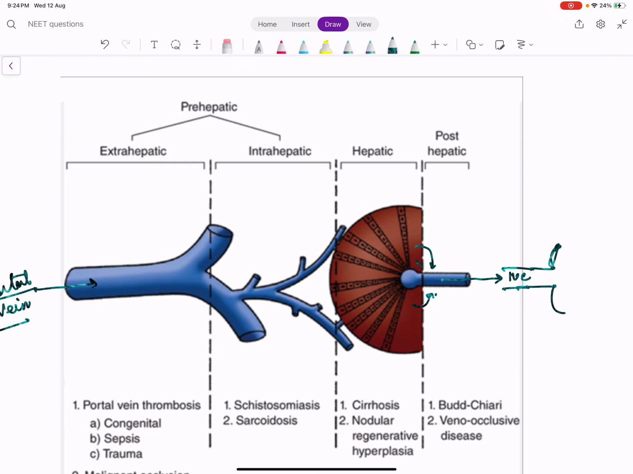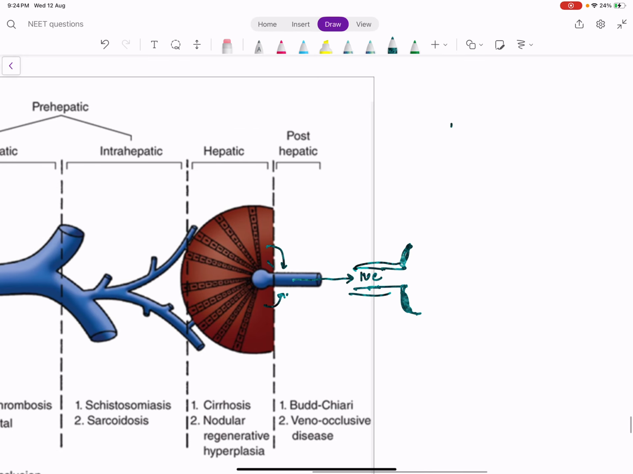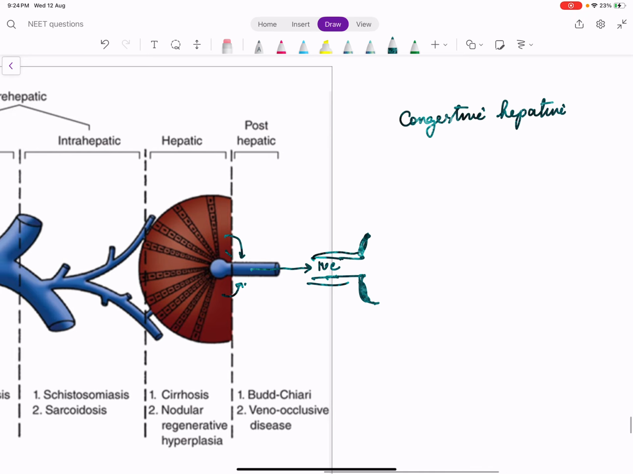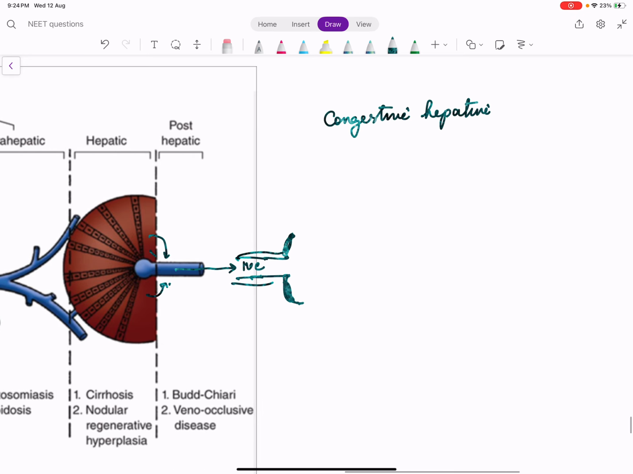So whenever the cardiac pressure increases or right ventricular pressure increases, the IVC will distend and the pressure will be transmitted here, and the liver also will enlarge. That is called congestive hepatitis. So in heart diseases like constrictive pericarditis, the liver will enlarge. That is called congestive hepatitis or congestive hepatomegaly, whatever you call it.